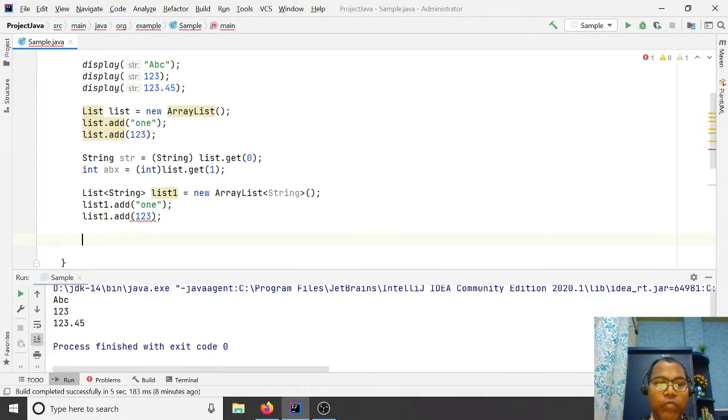Here you notice that whenever you add to list1, you specify it as a String type, so it only accepts String. Here you can pass only a String, but if you pass any integer value other than a String, the compiler throws an error.